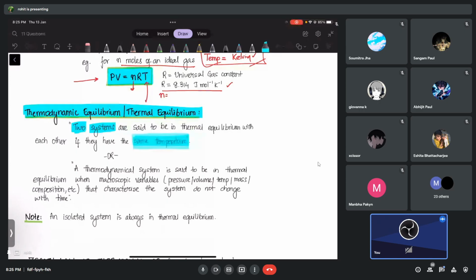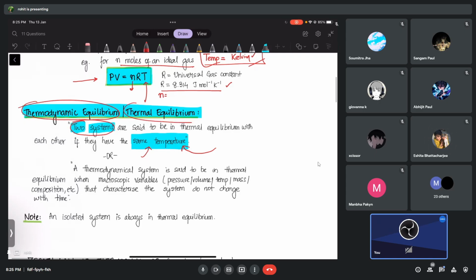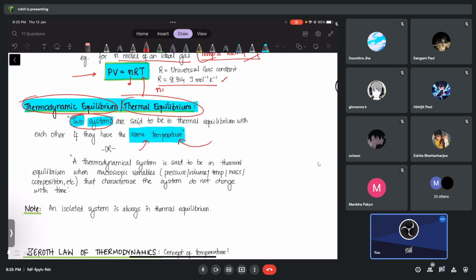If two systems have the same temperature, then we say that the two systems are in thermal equilibrium. And the moment this happens, their characteristics like pressure, volume, temperature, mass and other things are not going to change.